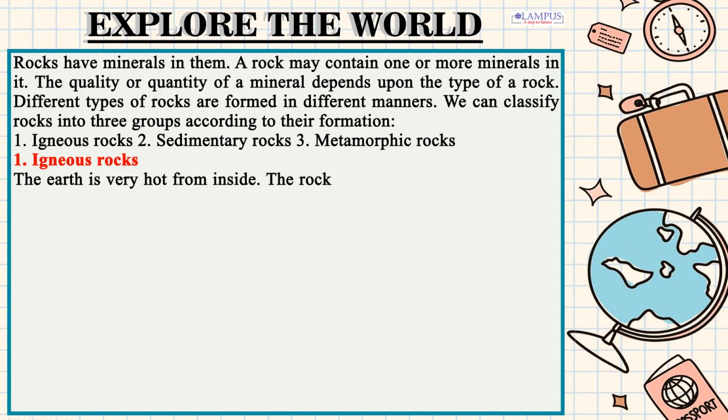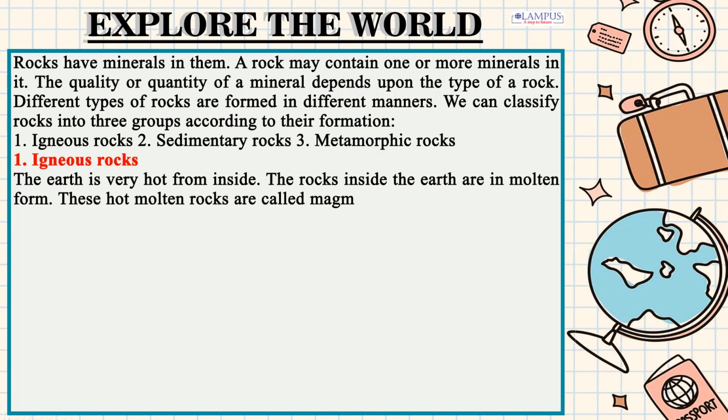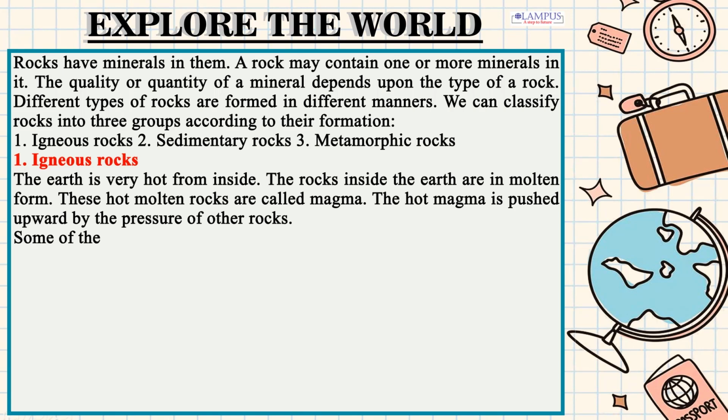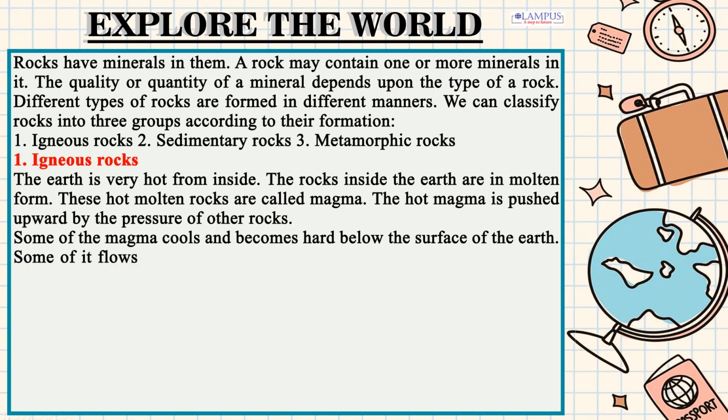1. Igneous rocks. The earth is very hot from inside. The rocks inside the earth are in molten form. These hot molten rocks are called magma. The hot magma is pushed upward by the pressure of other rocks. Some of the magma cools and becomes hard below the surface of the earth.